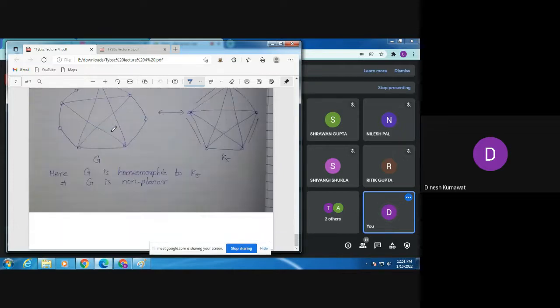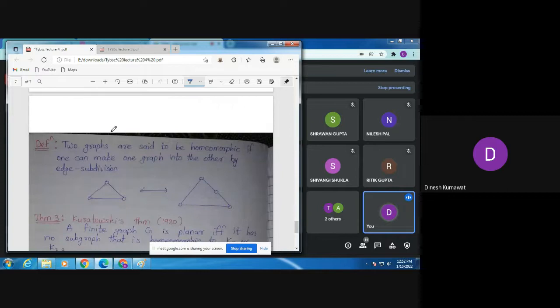Okay. Now here we have the next definition. Two graphs are said to be homeomorphic if one can make one graph into the other by edge subdivision. So what do we mean by this definition? See, for example, here I am considering a graph K3. And in this graph K3, we have 3 edges. So if I make the division of this edge, for example, here I am doing the division, it means I am cutting this edge into 2 pieces.